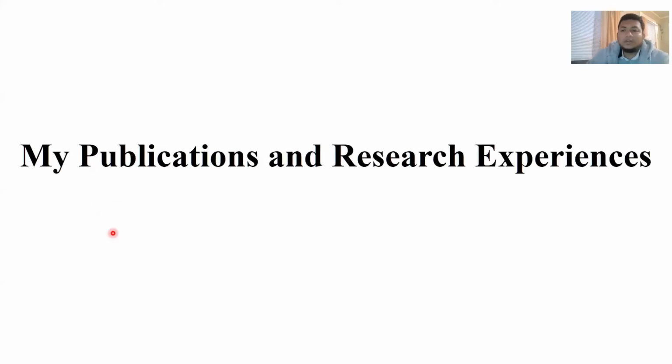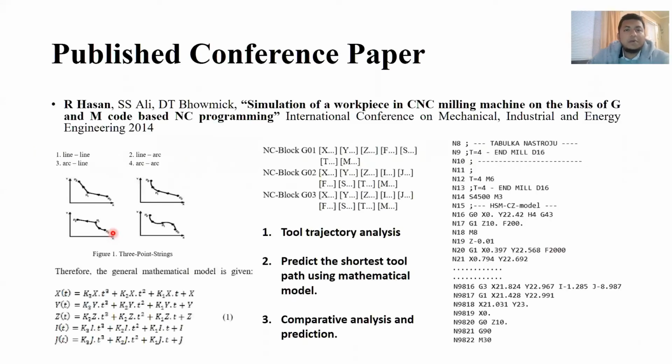My previous publications and research experience. I have published a paper titled Simulation of Workpiece and CNC Milling Machine on the basis of G and M code based NC programming. In this research, I analyzed a mathematical model of tool trajectory and predicted the shortest tool path, which is applied for reducing the time of a tool path in a simulation environment as well as in the real-life CNC milling